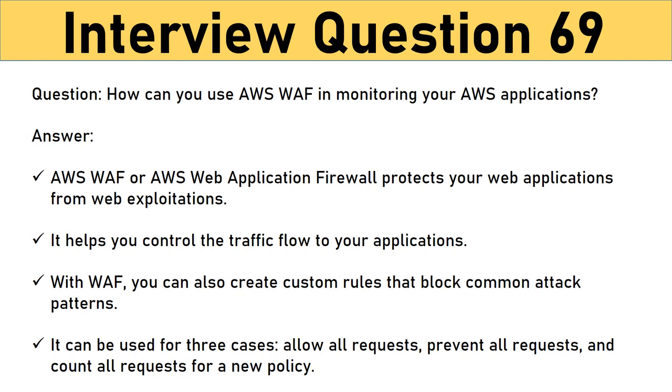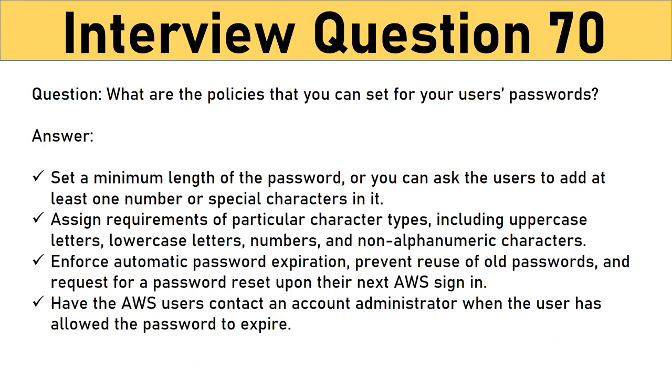Question: How can you use AWS WAF in monitoring your AWS applications? Answer: AWS WAF, or AWS Web Application Firewall, protects your web applications from web exploitations. It helps you control the traffic flow to your applications. With WAF, you can also create custom rules that block common attack patterns. It can be used for 3 cases: allow all requests, prevent all requests, and count all requests for a new policy.